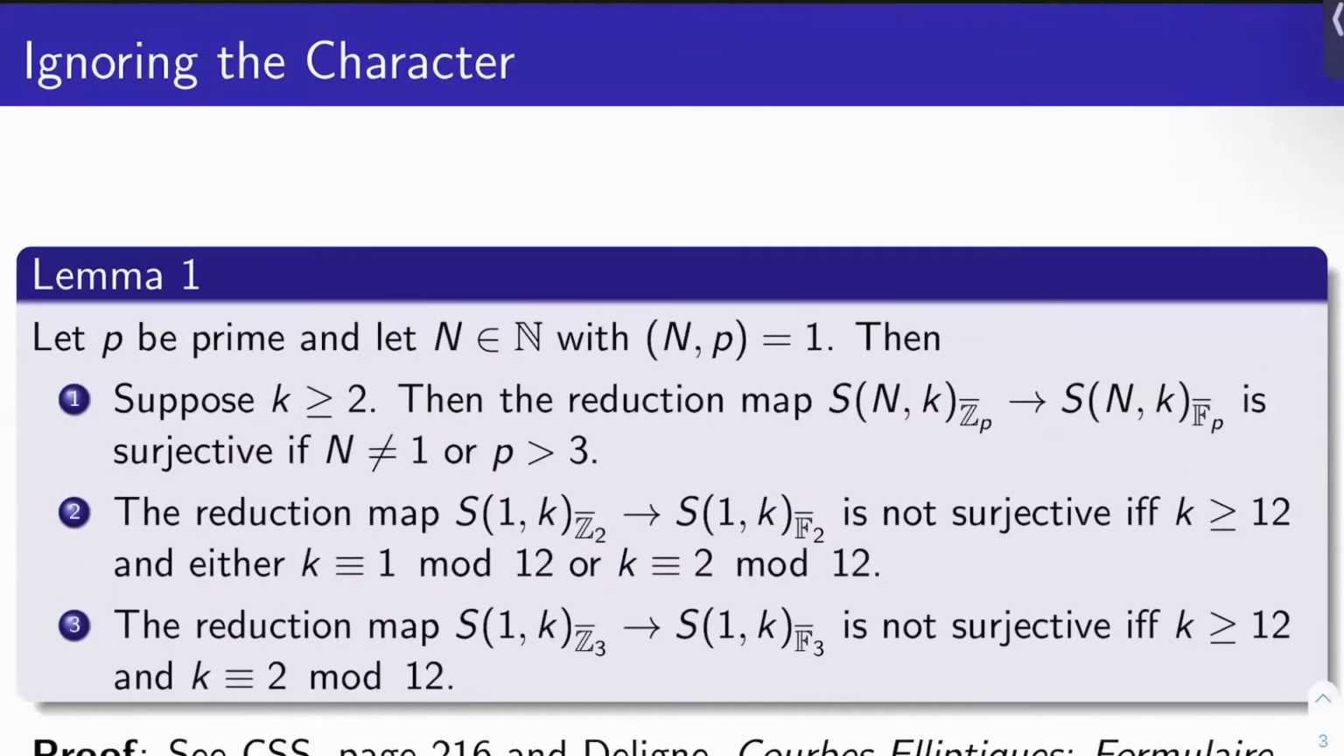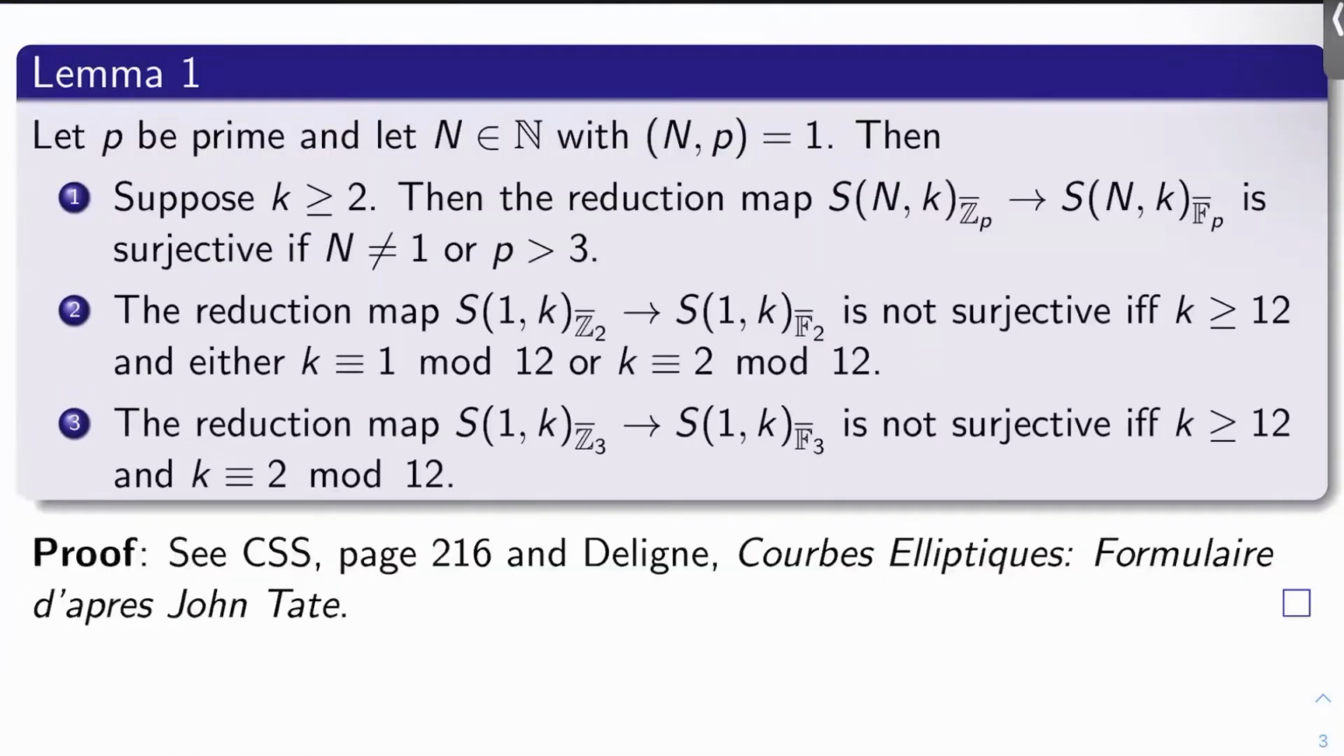Well, first of all, I'll give you a result that ignores the character. So lemma 1: let p be prime and let N be a natural number with N and p coprime. Three things are true. First of all, suppose k is at least 2. Then the reduction map from S_{N,k} over Z_p bar to S_{N,k} over F_p bar is surjective if N isn't 1 or p is at least 3. So most of the time, if we ignore the character, we have a surjective map.